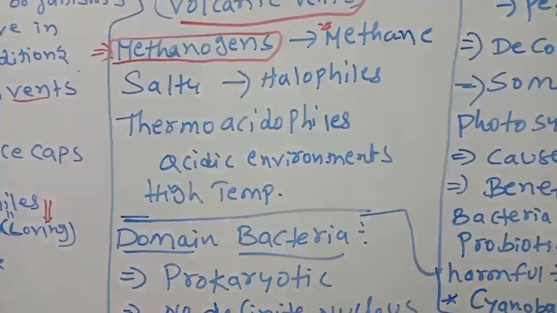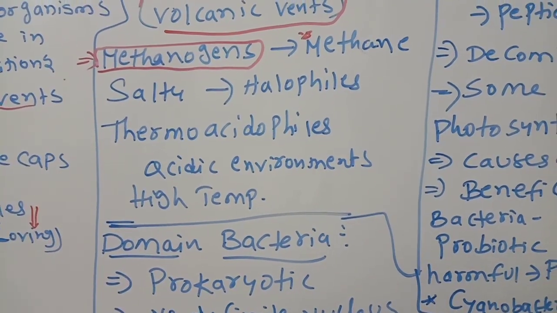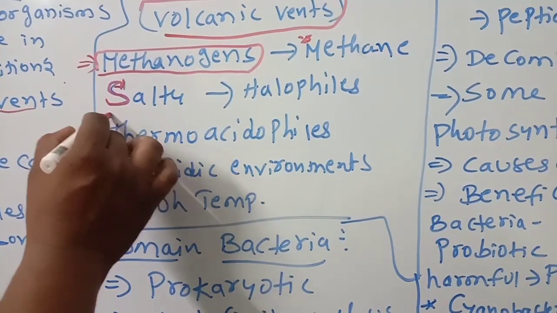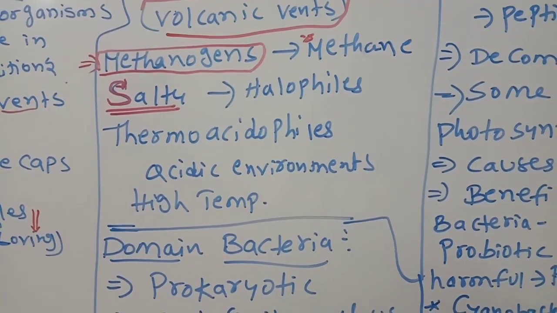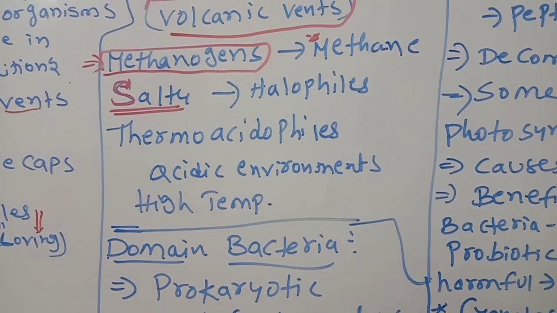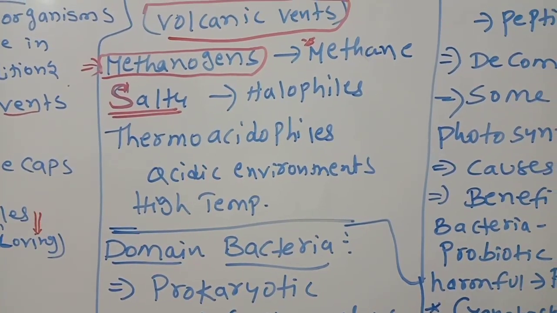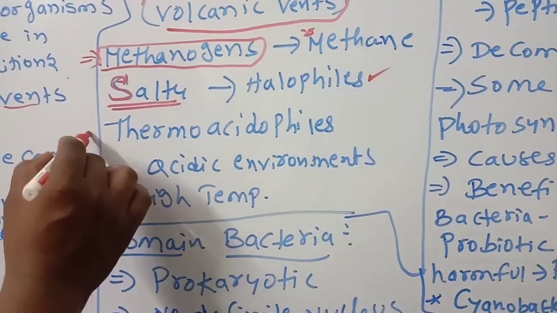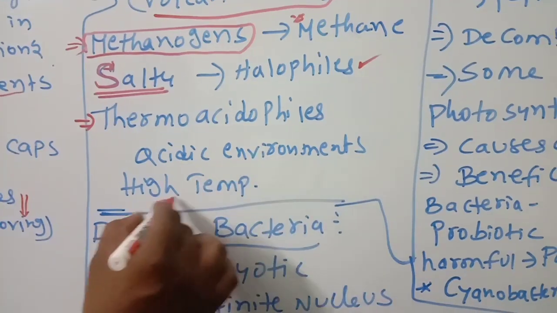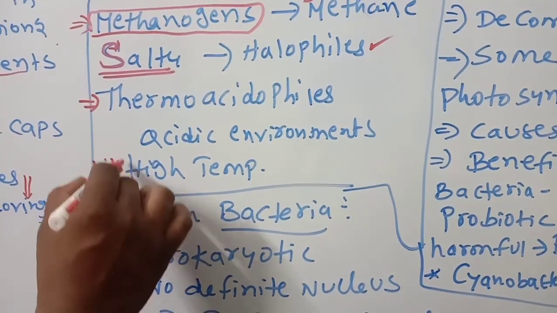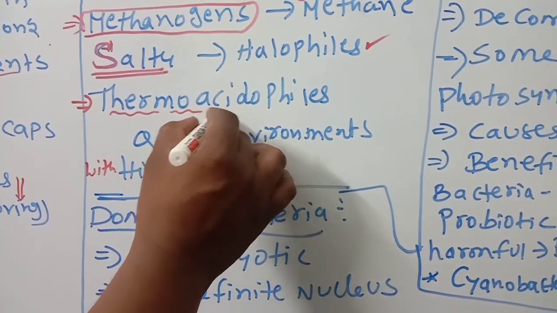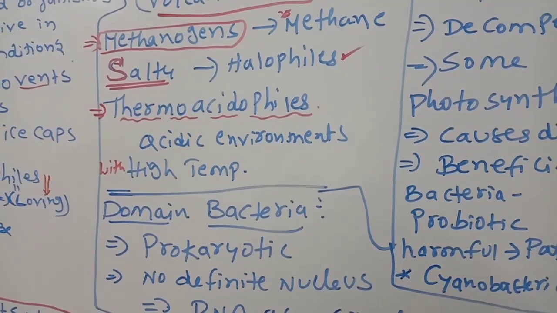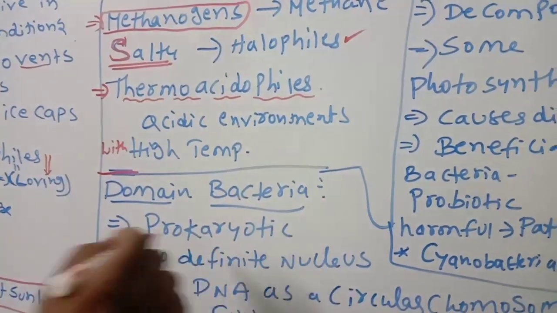That's why they are called methanogens, they produce methane. And some extremophiles live in high salty conditions. Believe it or not, even in high salty conditions some microbes, especially these archaea-related bacteria, survive. Those are called halophiles. Next, some can survive in acidic environments with high temperature. What do you call them? They will be called thermoacidophiles.